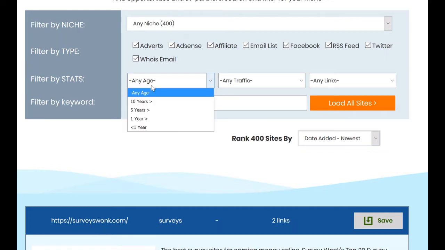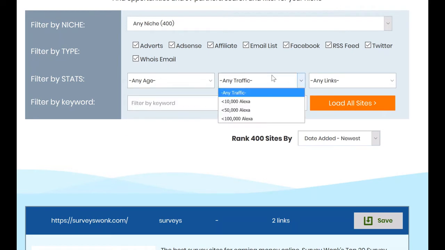And we can filter the sites by the number of age. For example, maybe we prefer to focus on older sites because, if it's for SEO reasons, they're going to have more link juice and we're going to get better backlinks. Maybe if they've been around longer, they're going to have a bigger following and be able to drive more traffic to us.